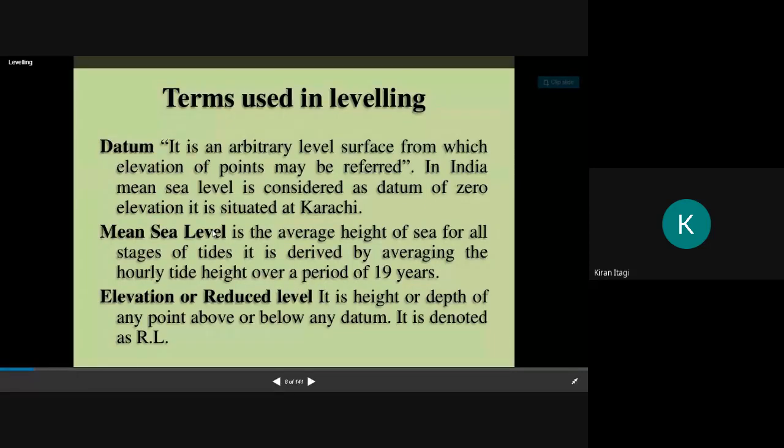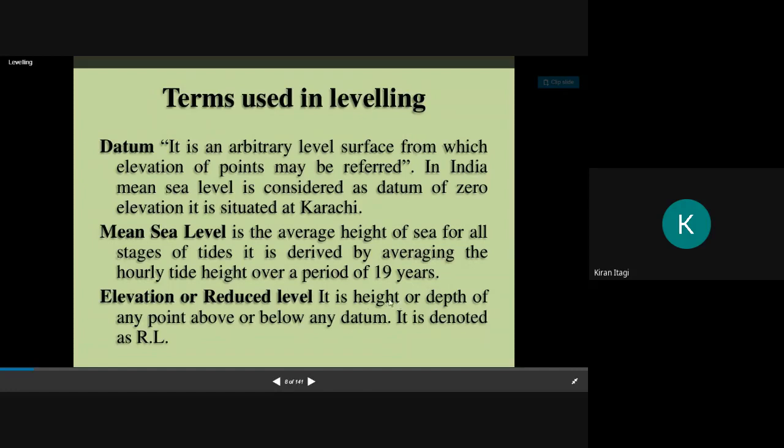It is in Transportation Engineering Volume 2, during the designing of the harbors. There you will come to know the different types of tides and everything. So just remember it is the average height of a sea, mean sea level. Next, level elevation or reduced level. In short, we will call this RL, reduced level.